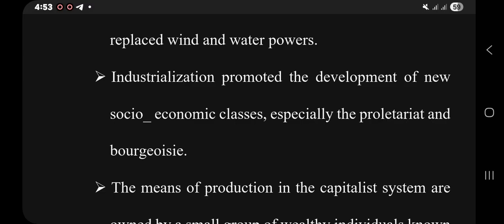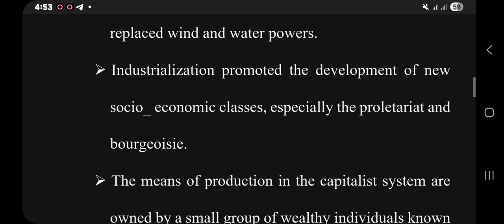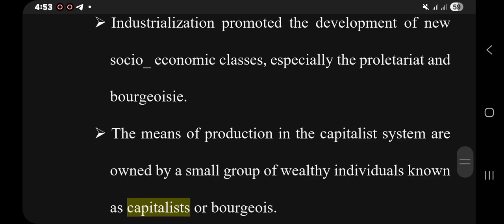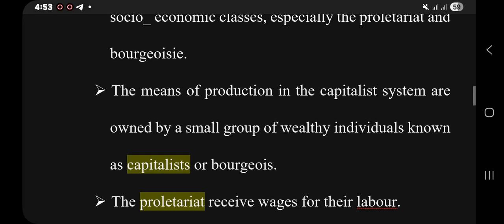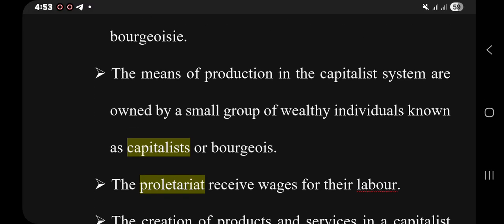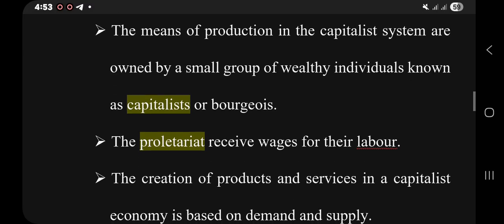It was owned by the bourgeoisie class, the capitalist class. The means of production in the capitalist system are owned by a small group, as I have mentioned. They were known as capitalists or bourgeoisie.